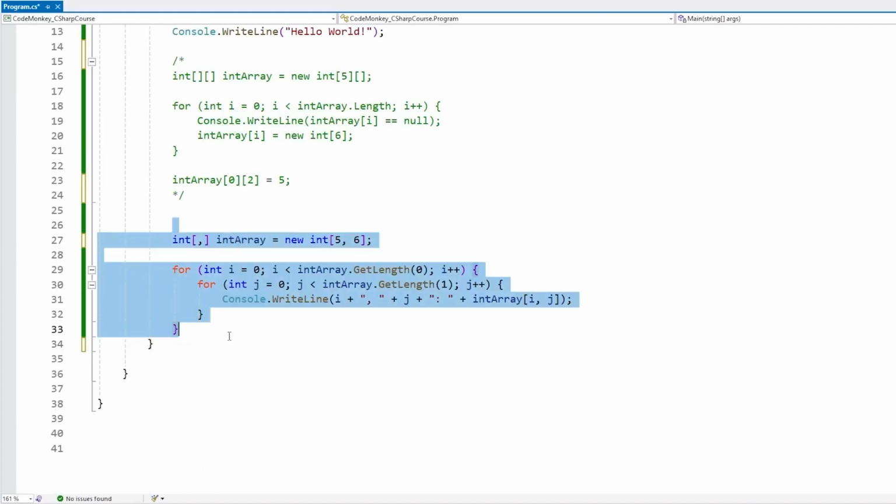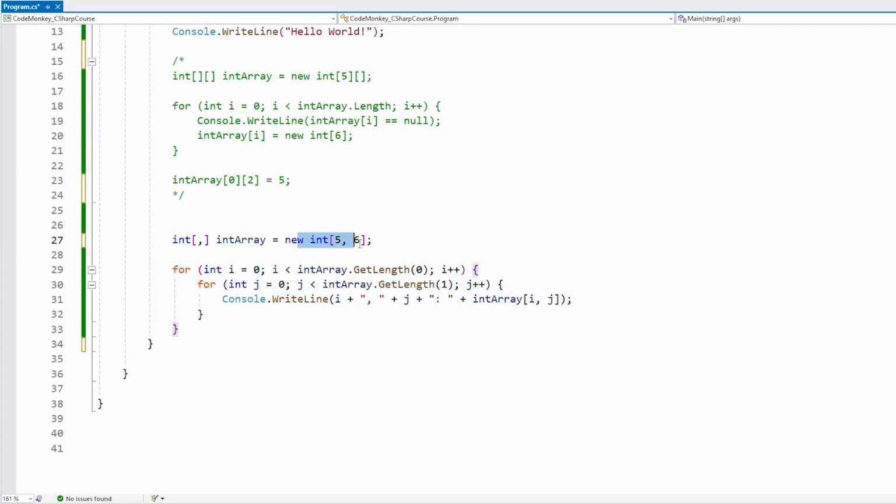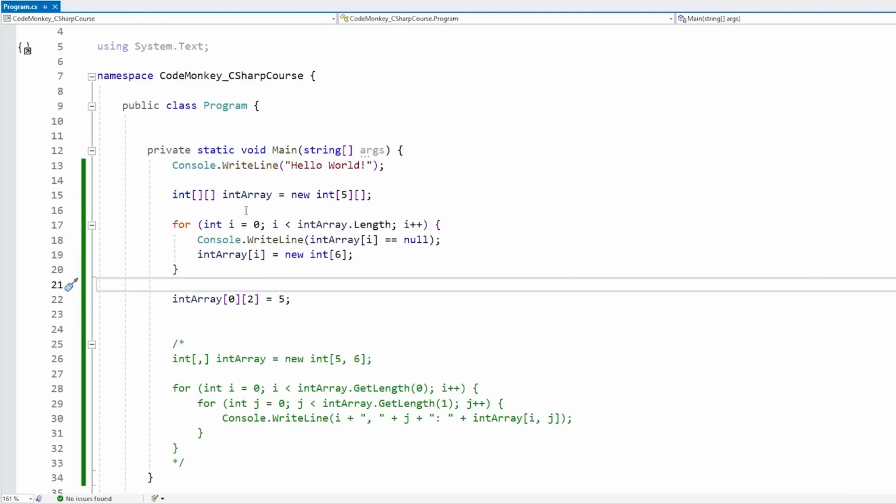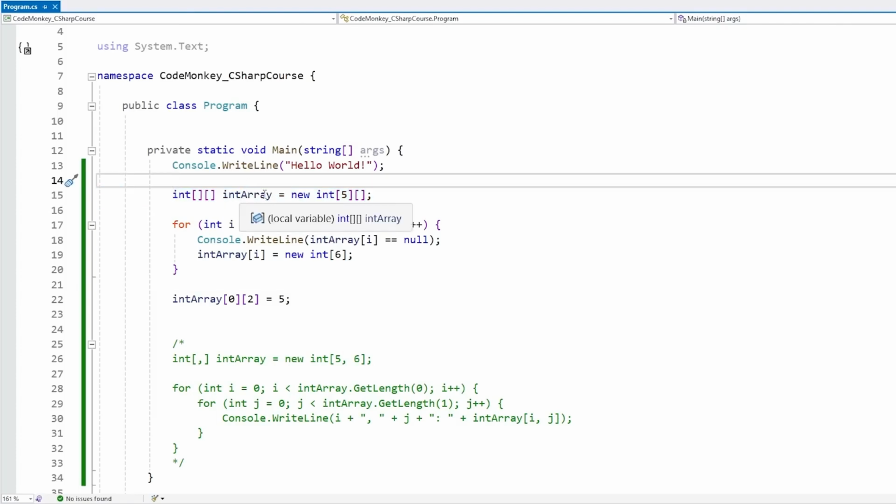Down here, when we define this multidimensional array, by default the shape of this array of multiple dimensions will pretty much be a rectangular size. So over here, 5 in one dimension and 6 in another one. It will always have some kind of rectangular shape. However, in an array of arrays, that does not have to be the case.